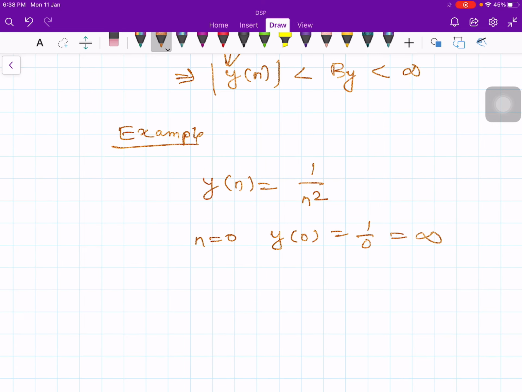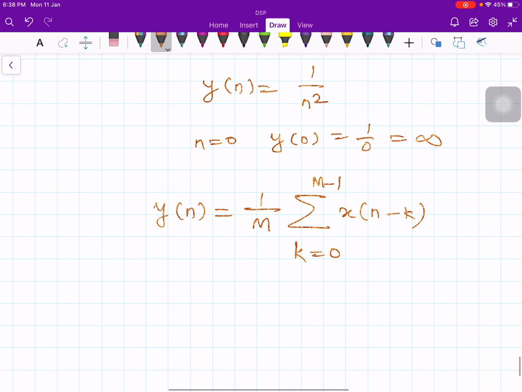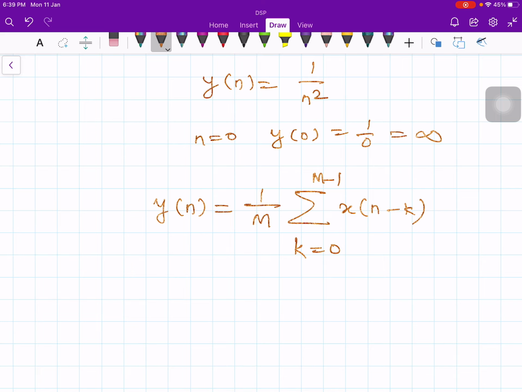Now let us take an example of a moving average system. Y of n is equal to 1 over m summation of x of n minus k, with the limit k equals 0 to m minus 1. If mod of x of n is bounded by bx, which is less than infinity, obviously y of n will be less than or equal to 1 over m summation k is equal to 0 to m minus 1 of bx.